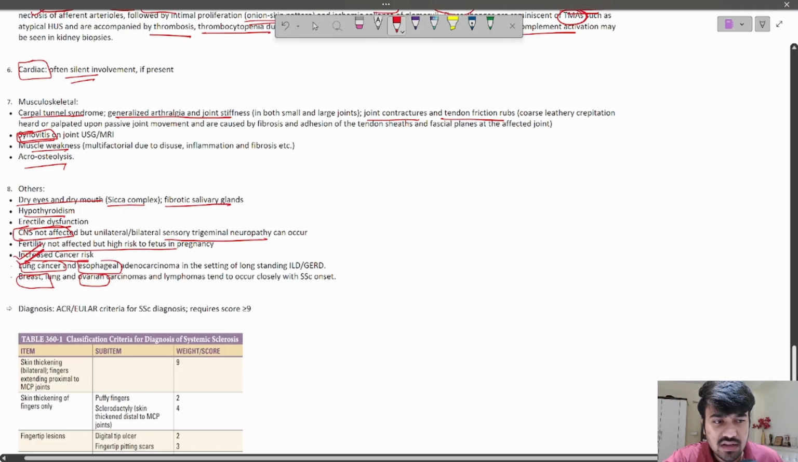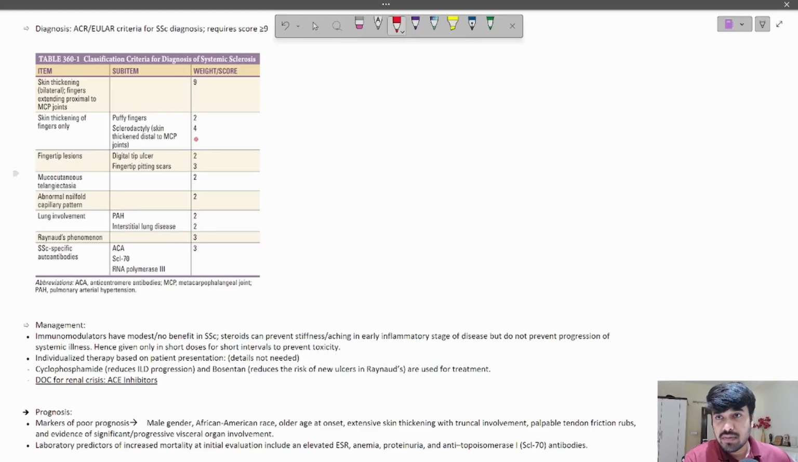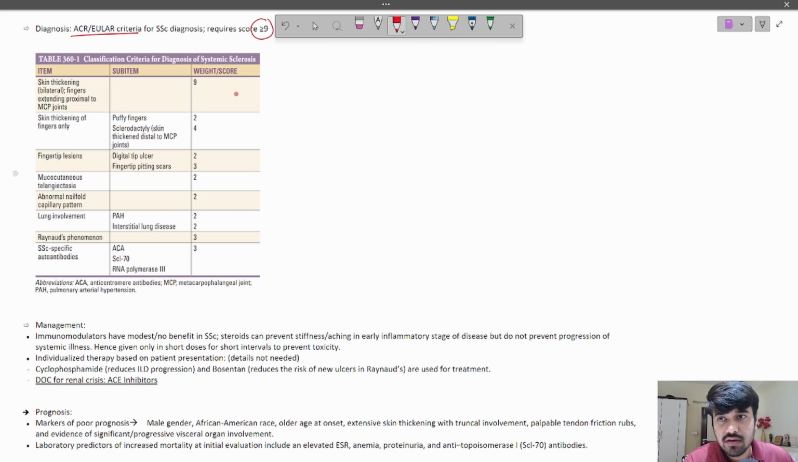So this completes the clinical manifestations of SSc. All right, so now let's move on to the next topic, the diagnostic criteria for systemic sclerosis. So we have the ACR EULAR criteria here, right? And the cutoff score that is required to diagnose systemic sclerosis is more than or equal to 9, right? So there are multiple criteria and sub-criteria here with different weights or scores.